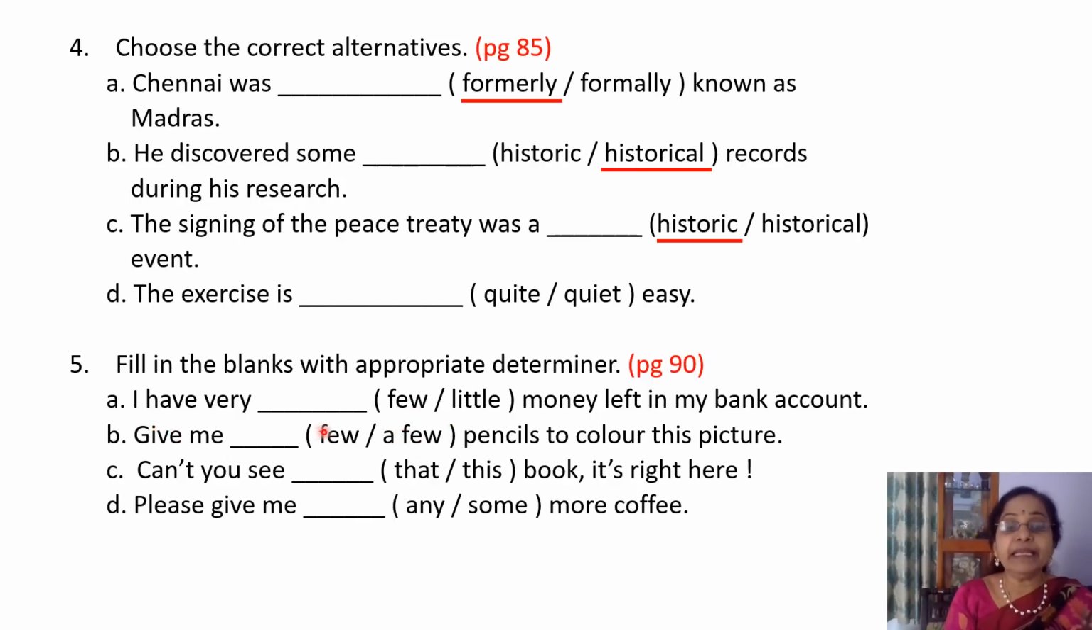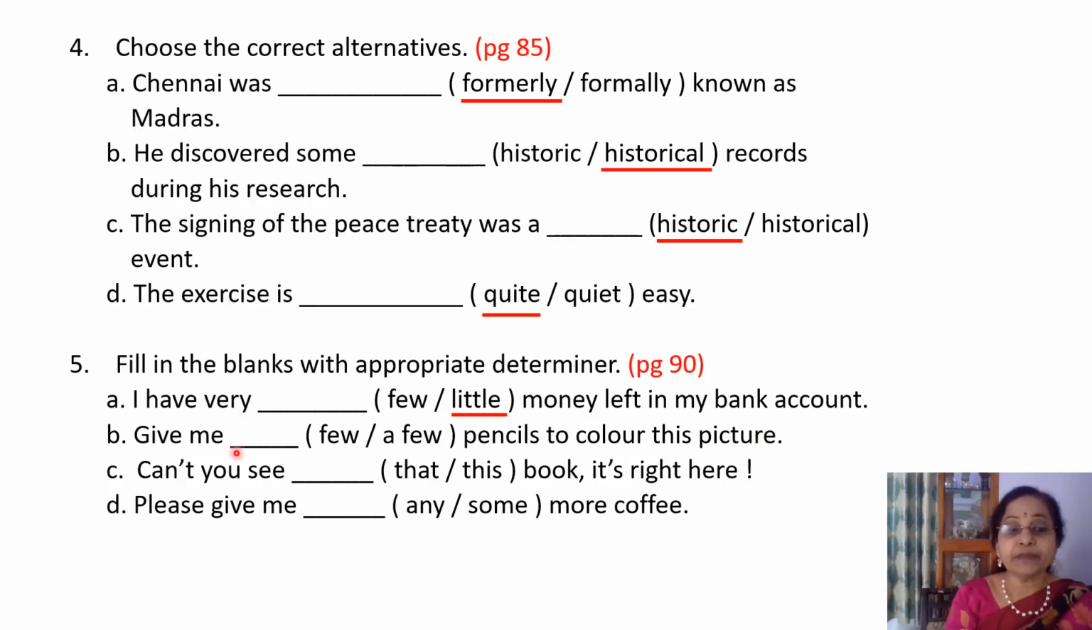I have very dash money left in my bank account. So the answer is, okay, they're quite easy, and the answer here is little money. Though money looks like countable, but actual money is uncountable. We need some units to count the money, like 1 rupee, 2 rupees, or coins, 50 paise, 25 paise, like that coins we require some units to count the money. But if you take money as it is uncountable, so it is little.